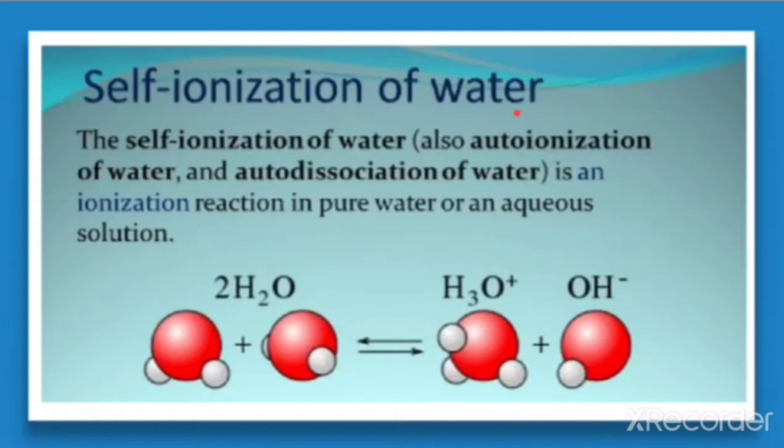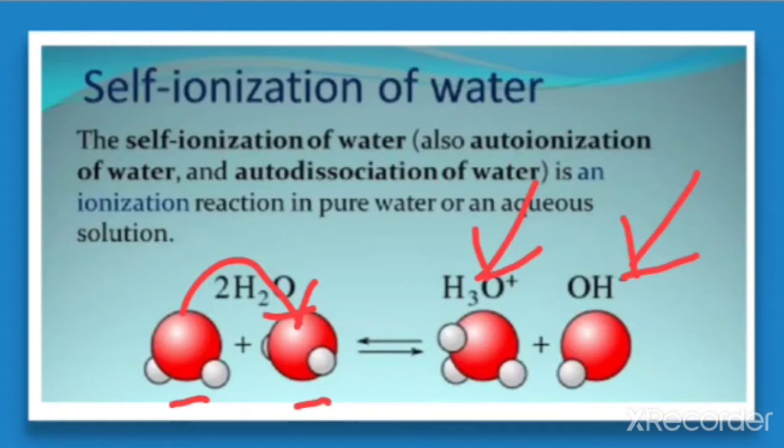In this equation, two water molecules give rise to H3O plus and OH negative. One water molecule is donating the H plus ion and the other molecule of water is accepting it. That means one is acting as an acid, the other as a base. That's why it results in H3O plus and OH minus.